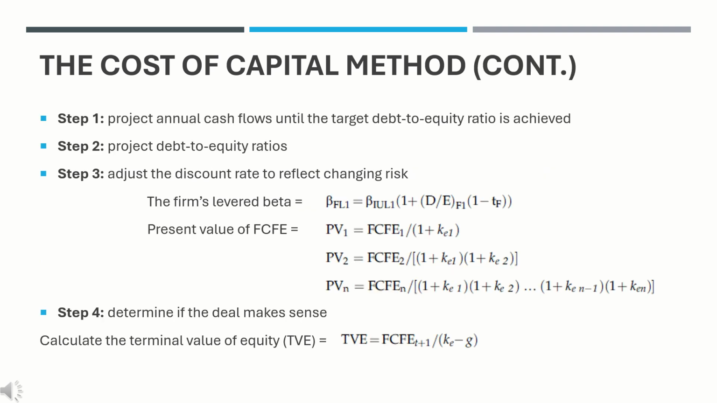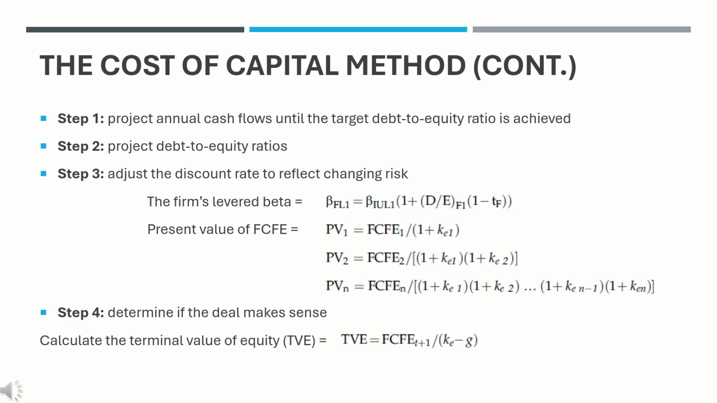Step 1. Project annual cash flows until the target debt-to-equity ratio is achieved. Step 1 involves projecting free cash flow to equity, FCFE, annually until the LBO reaches its target DE ratio. The target DE ratio often is the industry average ratio or one that would appear acceptable to strategic buyers or IPO investors or the point at which the firm resumes paying taxes.